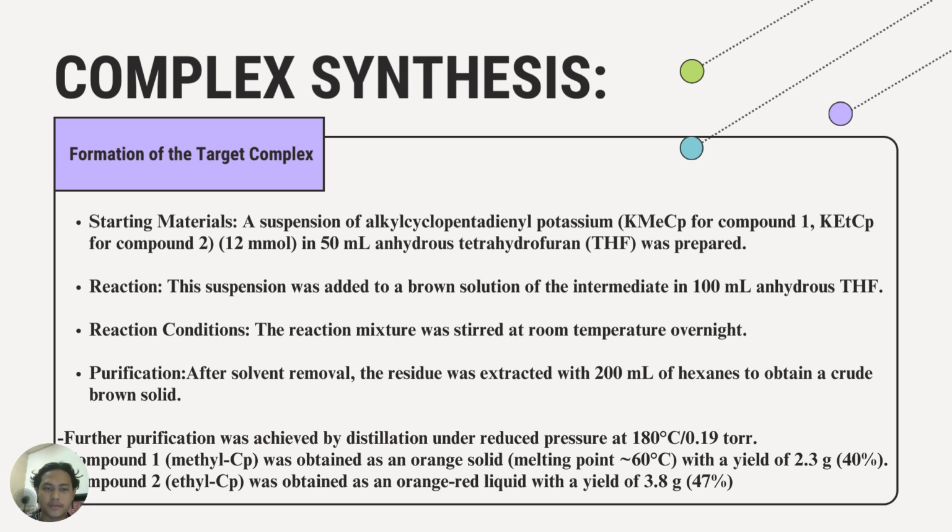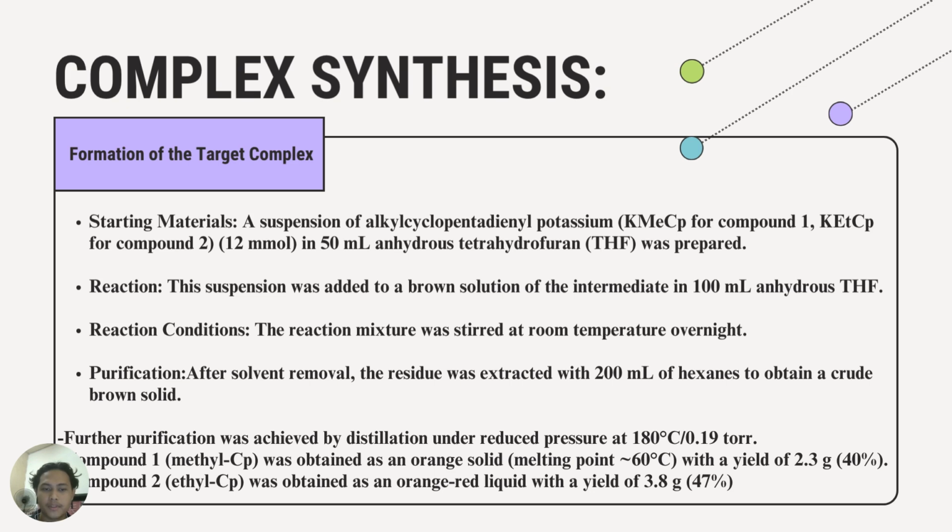The starting material for the synthesis is a suspension of alkyl cyclopentadienyl potassium in 20 milliliter anhydrous tetrahydrofuran, which was prepared. The suspension was added to a brown solution of the intermediate in 100 milliliter anhydrous THF. The reaction mixture was stirred at room temperature overnight.